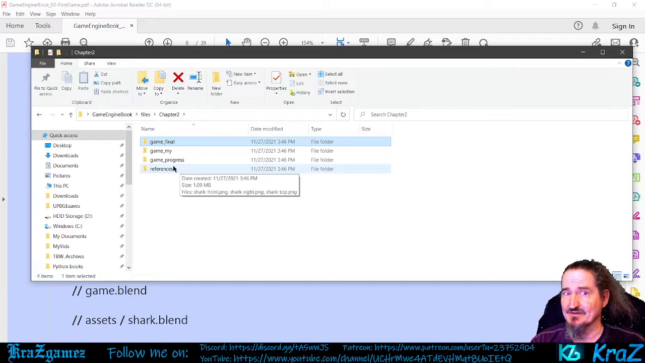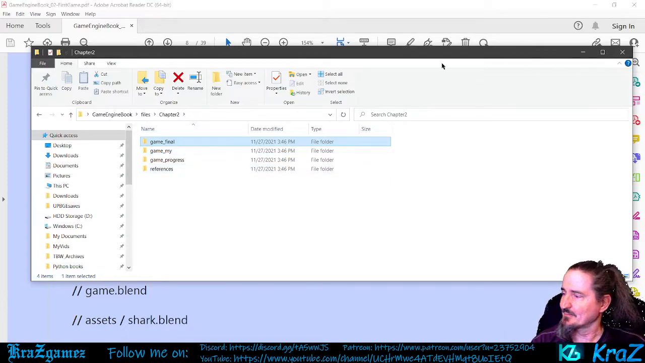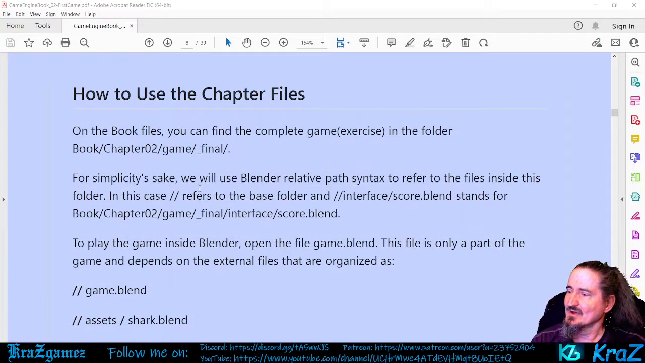But if you haven't or have a problem, let me know in the description or in the comments below, or hop on over to my server and say, Crazy, I can't find these stupid files. And I will do my best to see if I can point you in the right direction. Okay, so with that being said, we're going to read a little bit more.